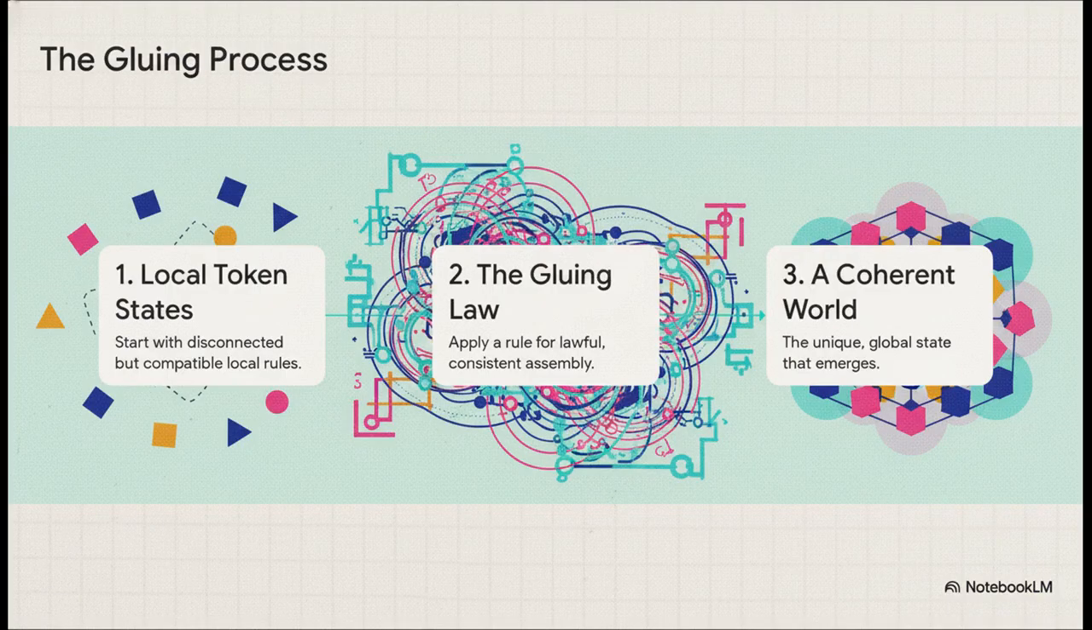It's a process. You start with countless local token states, all disconnected but compatible with their neighbors. Then, a gluing law comes in and acts like a set of assembly instructions. And the result isn't just any old possible world, it's the single, unique, coherent global reality that emerges from lawfully stitching all of that local information together. The universe isn't a given, it's a render.